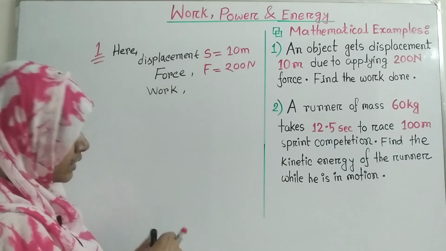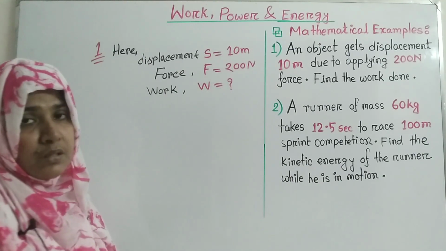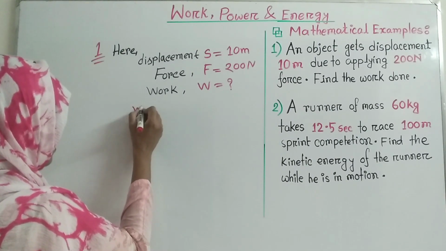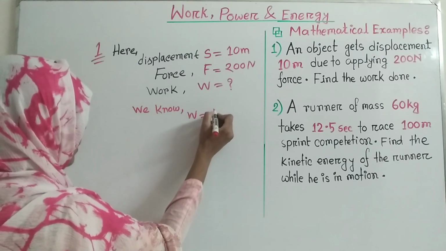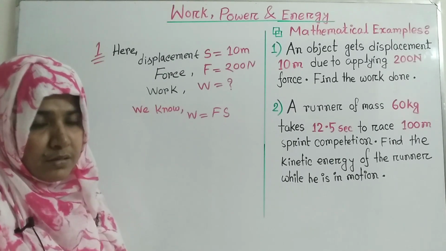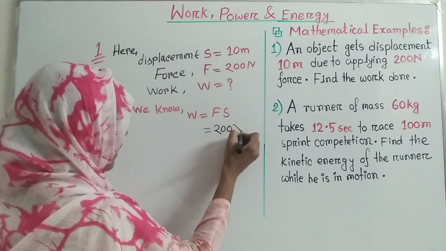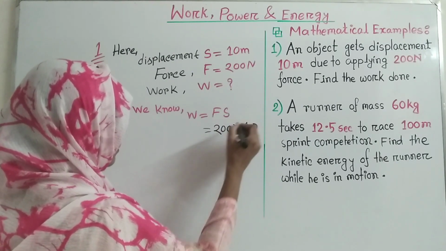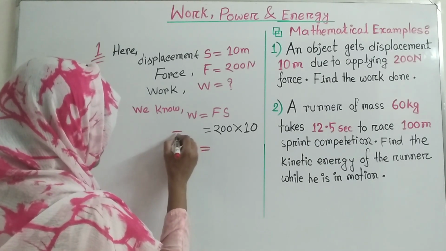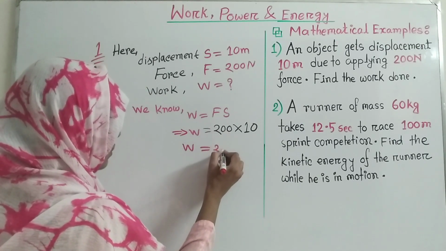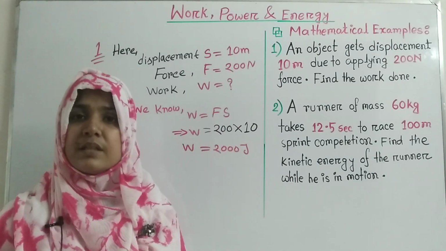Work, you know that work is denoted by W, so W is equal to what? So we know that W is equal to F S, and the value of F is given here 200 and S is 10. So the value of work done will be 2000 joule. As you know that the unit of work done is joule.